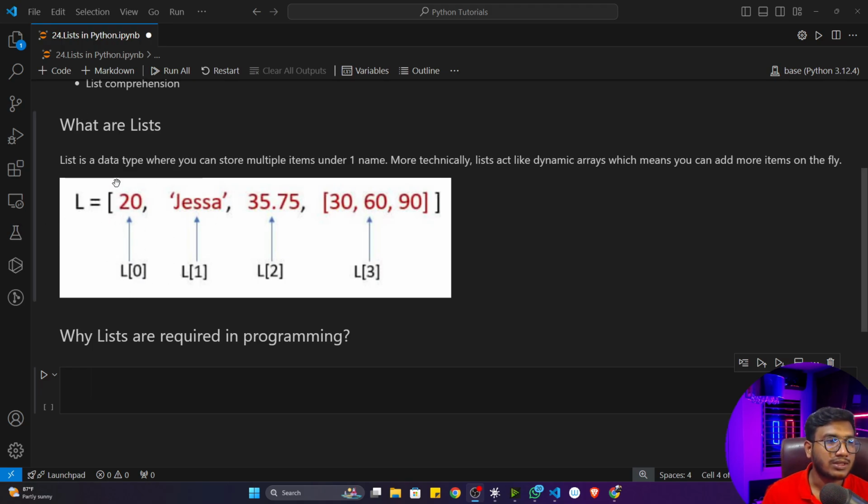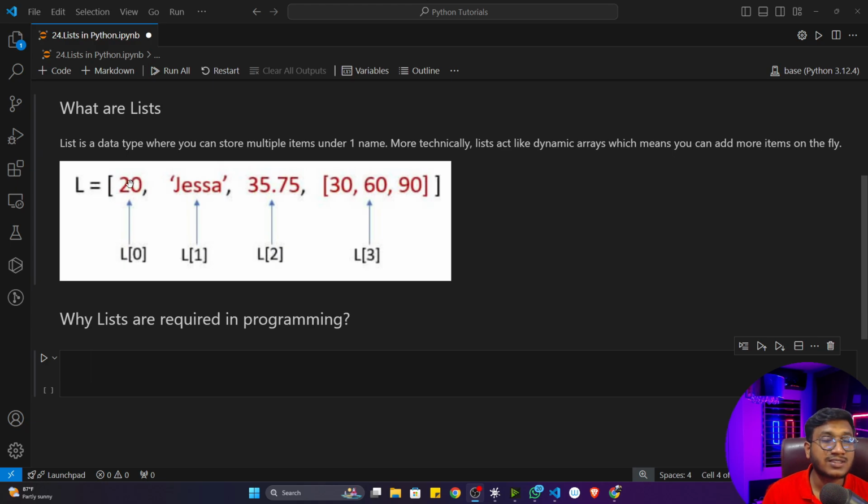You will see that this particular 20 is present at index 0, then 1, then 2, then 3. Because in programming, counting starts from 0. That's how it assigns the index from 0 and so on. However many items are present in that list, that many index numbers would be present there. This is the idea.